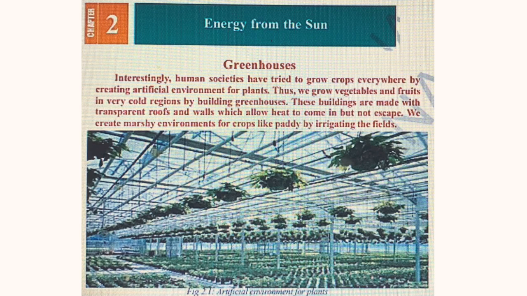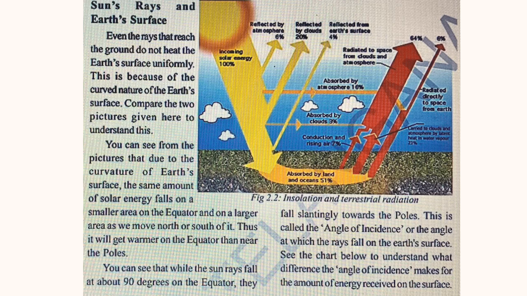These buildings are made with transparent roofs and walls which allow the heat to come in but not escape. We create marshy environments for crops like paddy by irrigating the fields. Now, children, we are going to discuss what insolation is and what radiation is.